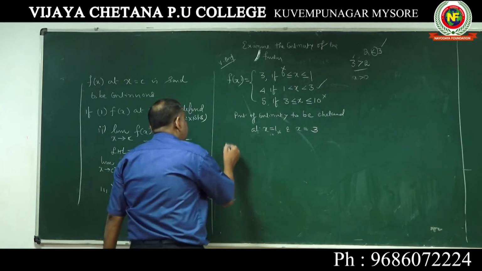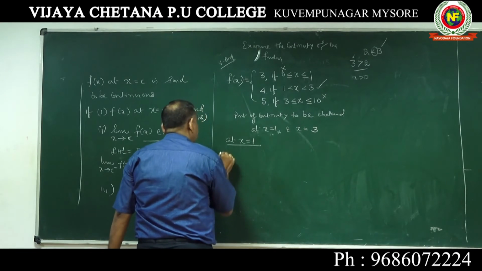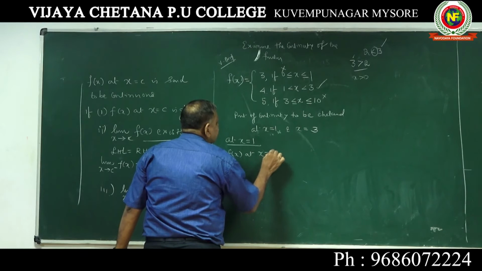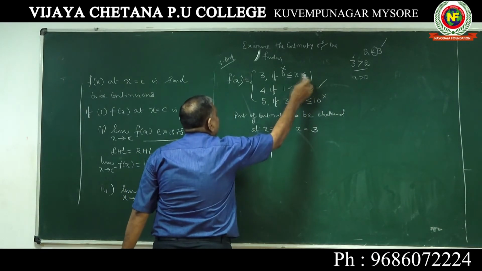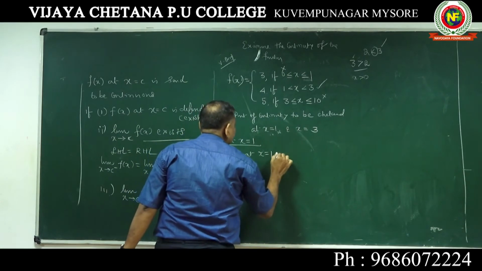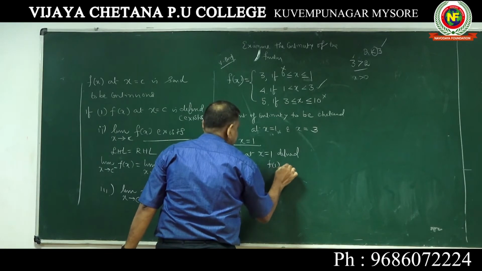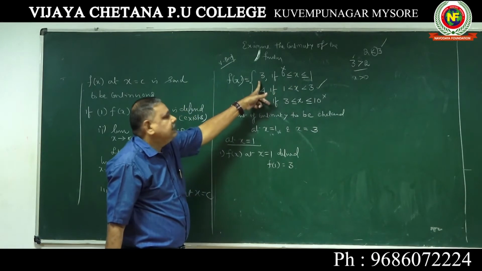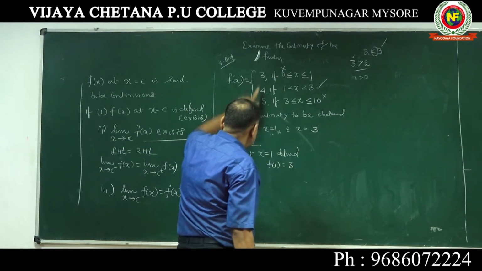Now take the first one, at x equal to 1. First condition: f of x at x equal to 1 is defined, because x equal to 1 is covered by the less than or equal to. What is that? It is 3. At x equal to 1 it is defined and f of 1 is 3. You understood here? f of 1 is 3.